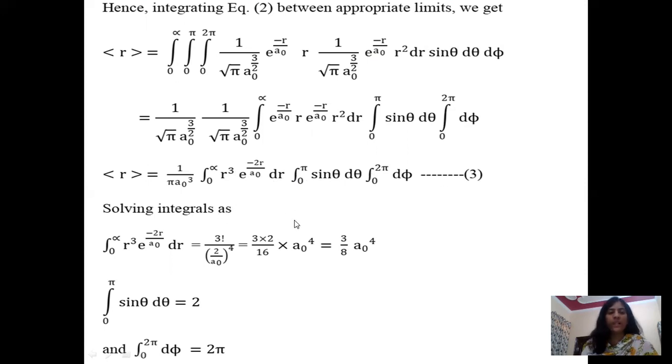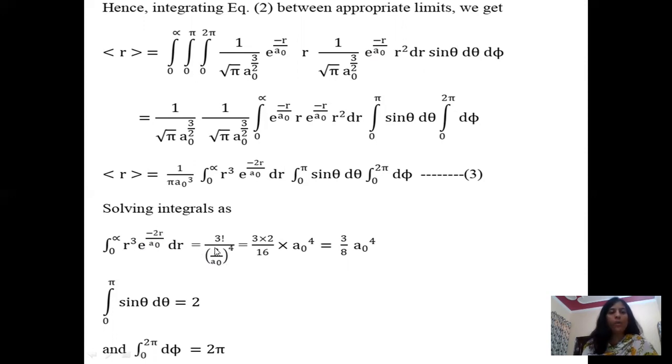On solving these integrals, first integral is this. It is solved by using a formula which is n factorial upon alpha raised to power of n plus 1. Here n is the power of r. So here n is 3. 3 factorial upon alpha, where alpha is the term that is attached to this r.